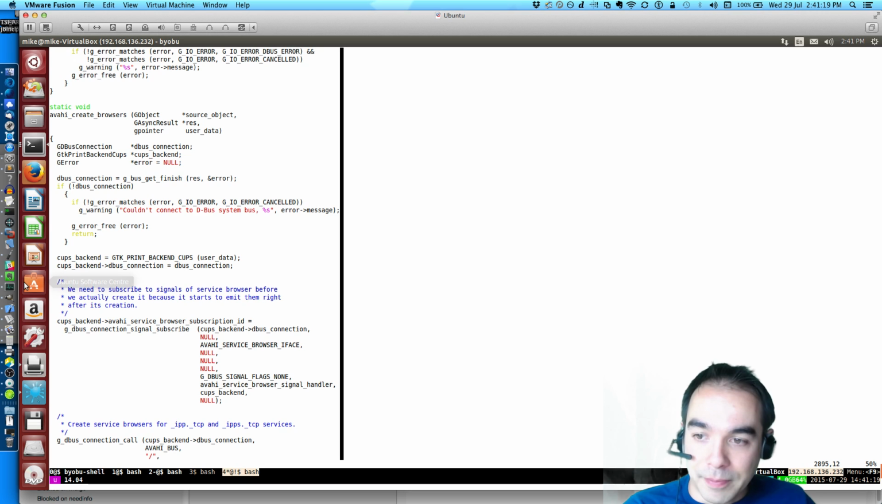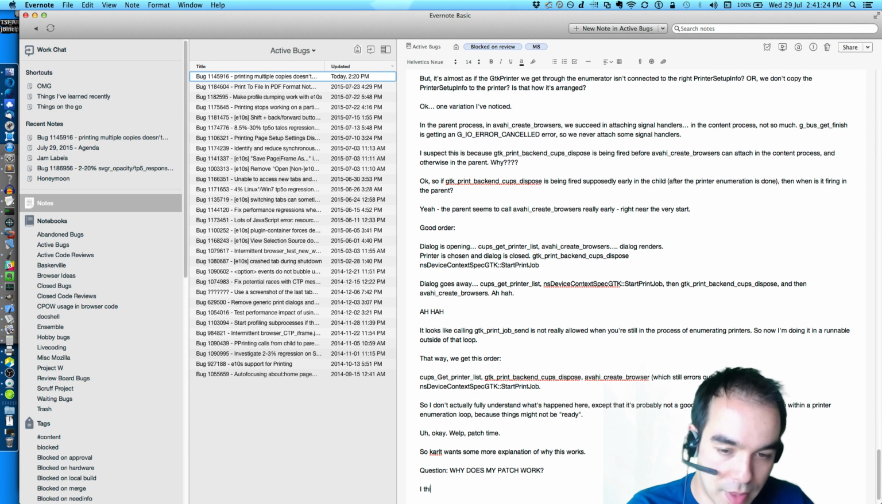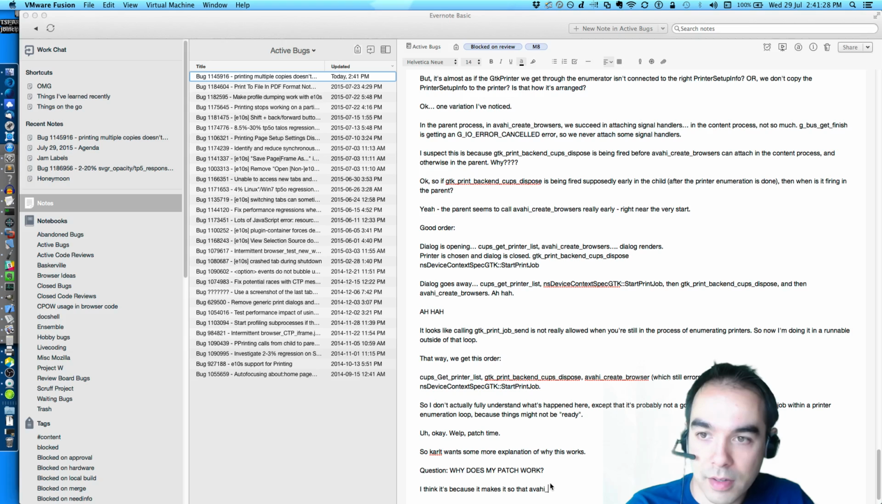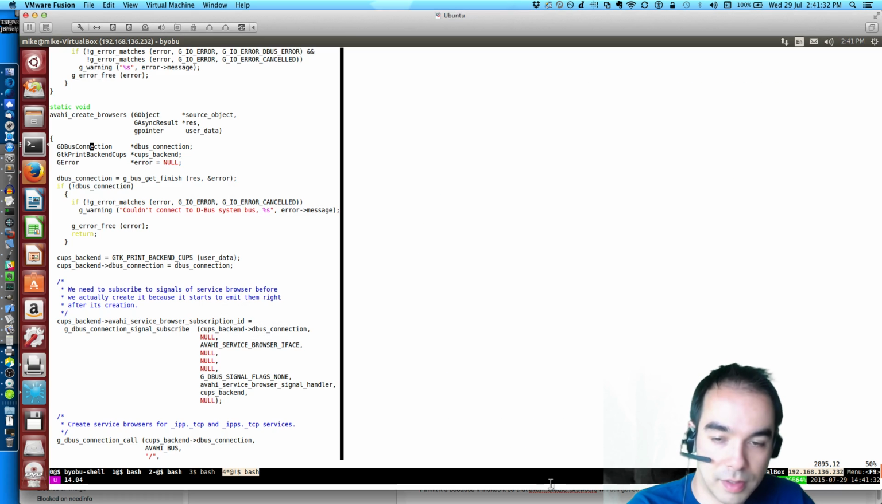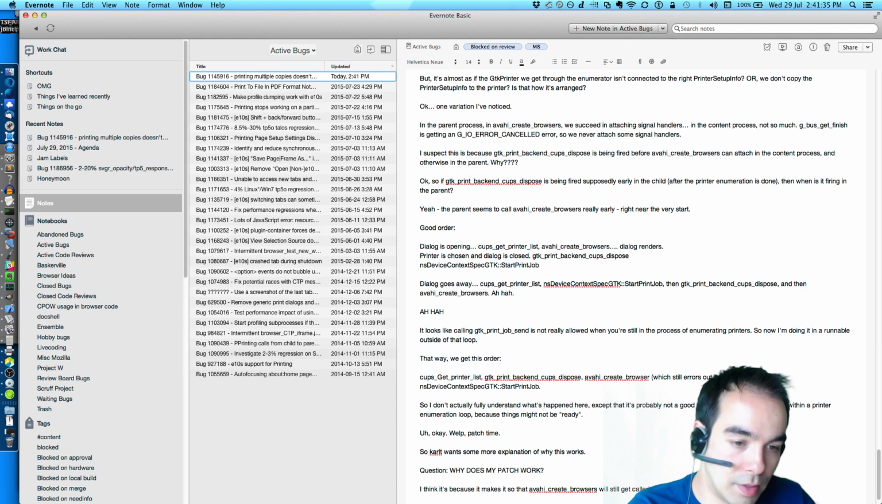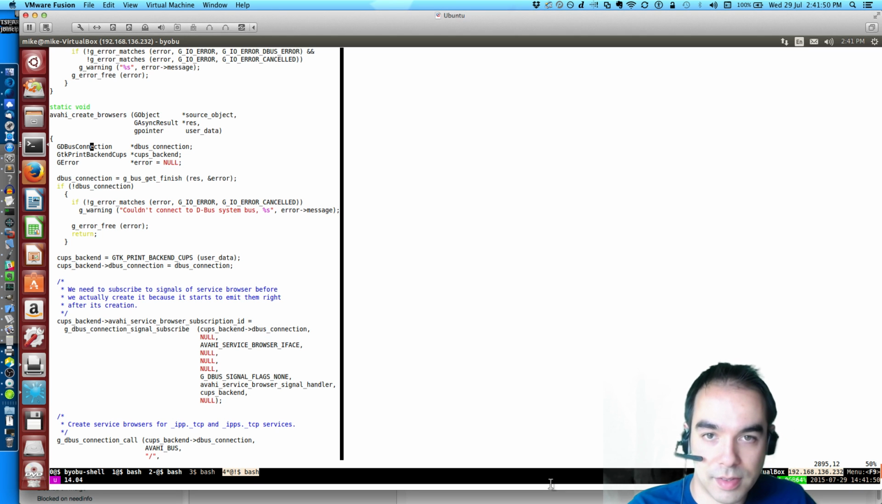So let me write this down. Why does my patch work? I think it's because it makes it so that Avahi create browsers will still get called for the printer that we gObjectRef after the enumerator has exited. Let us confirm this.